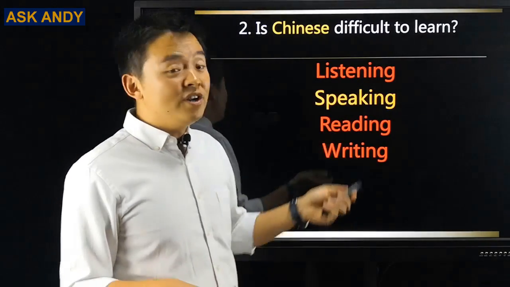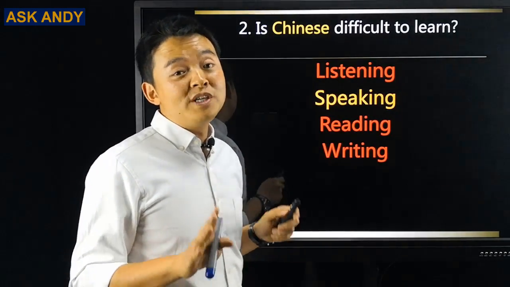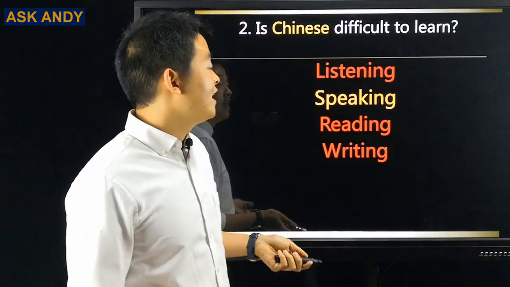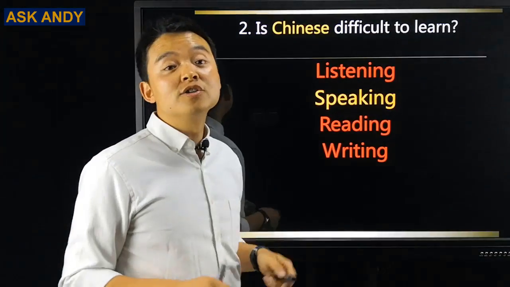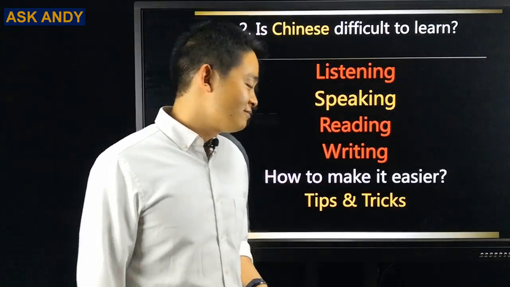And then what about reading and writing? Because it is related to Chinese characters, that would be difficult for English speakers. So see, I have to say Chinese language is difficult for English speakers to learn. But how to make it easier?